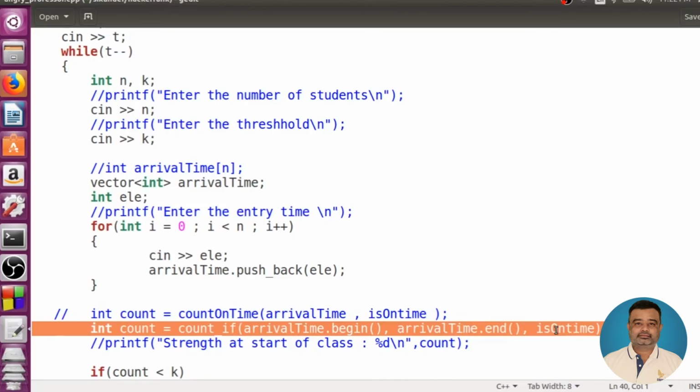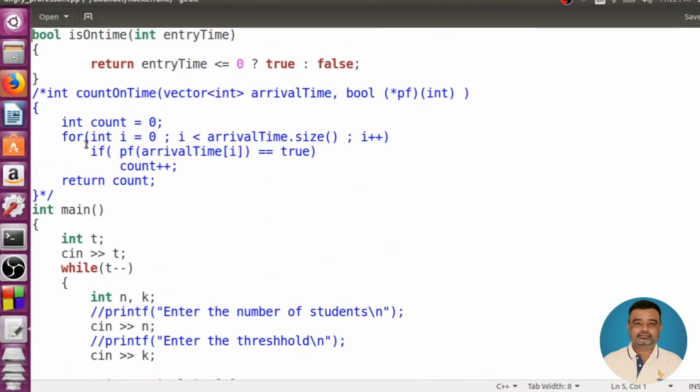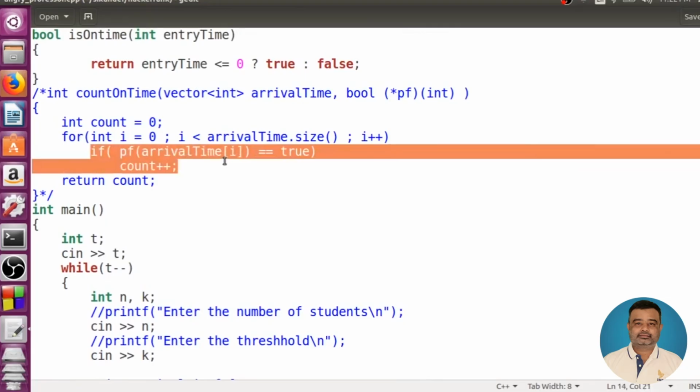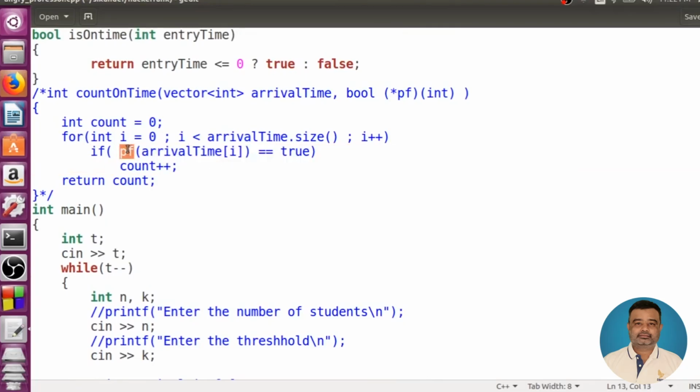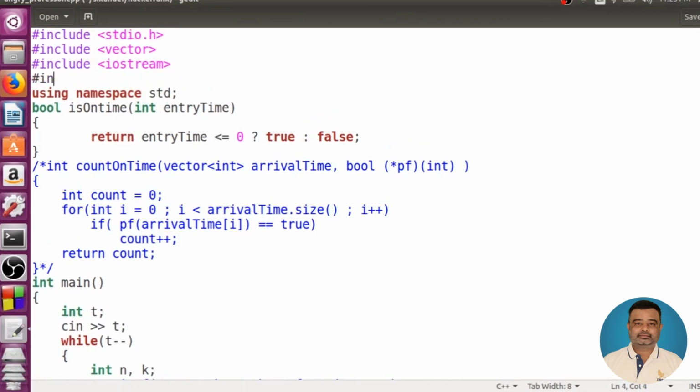Inside that it does something very similar to what we did. It basically uses a loop, and then for every element it invokes the function. Whatever you have passed as the third argument, it collects the function pointer, and internally does the same thing. Now if you want to use this COUNTIF, we need to include the header file called algorithm.